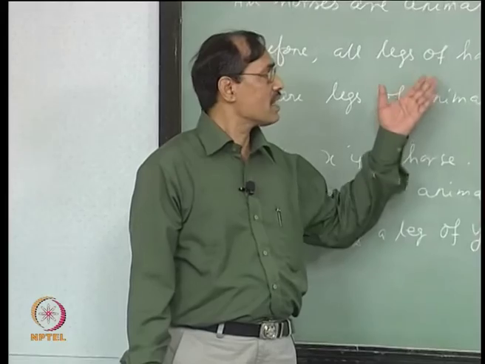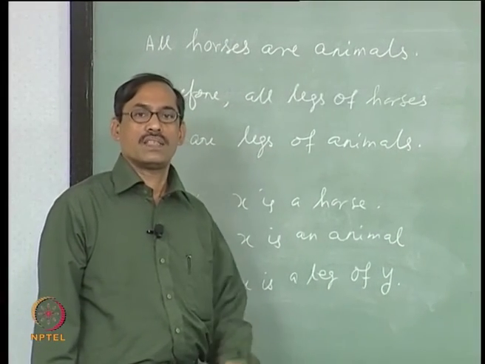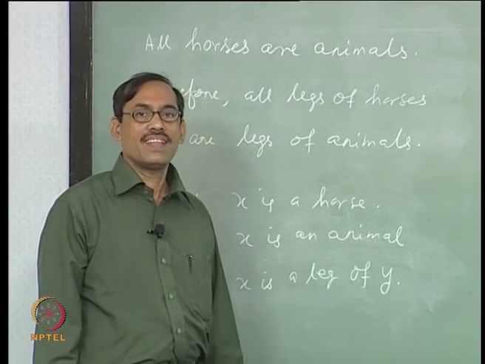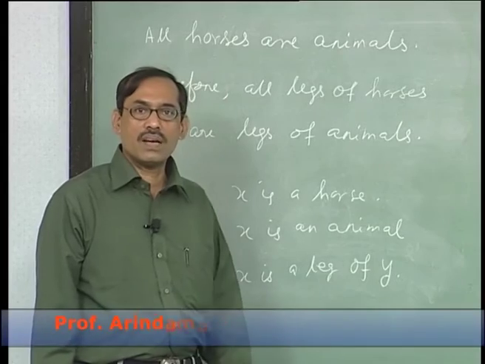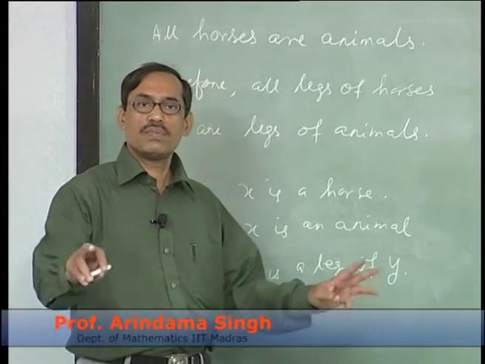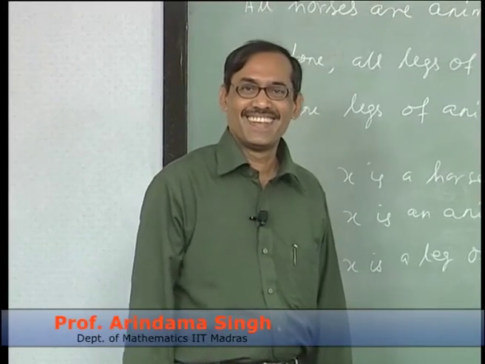So, is it that the sentence is telling you take x which is a leg of all horses, then that is also a leg of all animals. There is no leg of all horses, right, because if two different horses I am taking, their legs are also different, right.